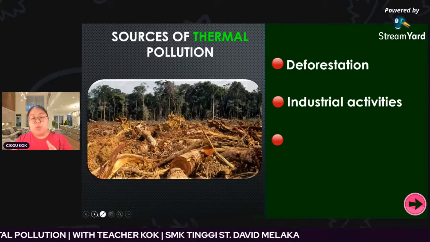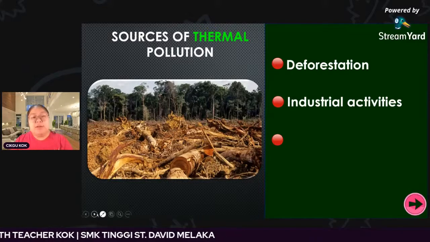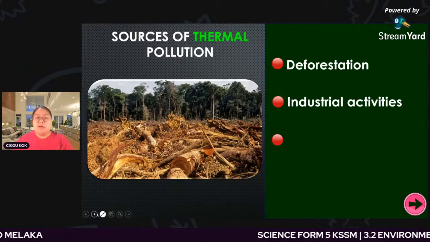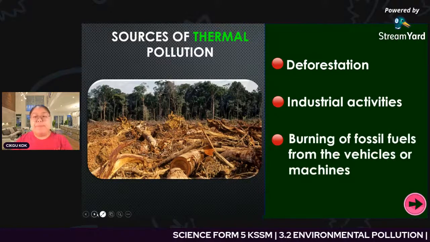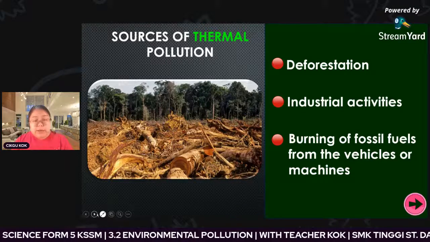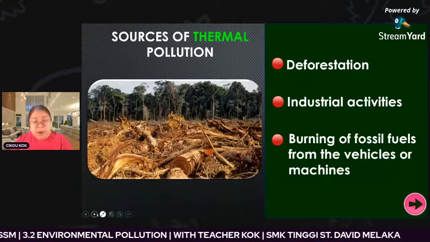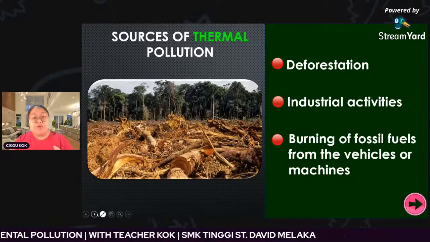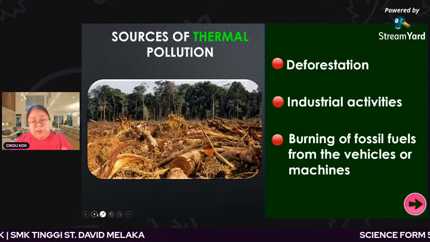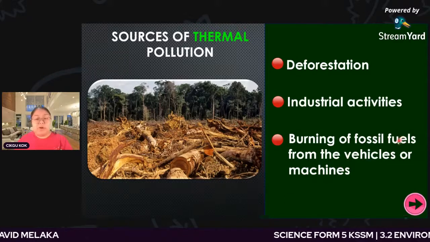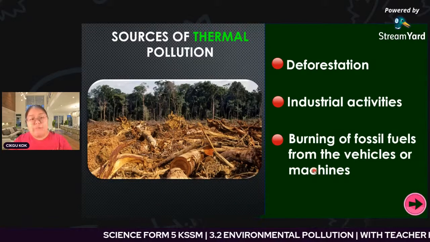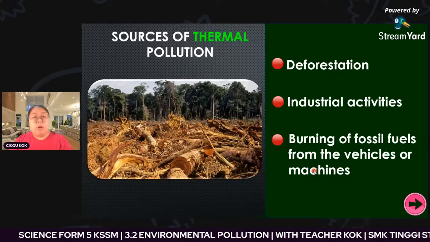So this is one of the problems we face now, and it is very serious because the heat keeps increasing. Another source is the burning of fossil fuels. I think everybody knows that when they burn, they produce carbon monoxide and also carbon dioxide. These gases trap the heat, and when they trap the heat, the thermal pollution increases. So burning fossil fuels from vehicles and machines is also one of the sources that cause thermal pollution.